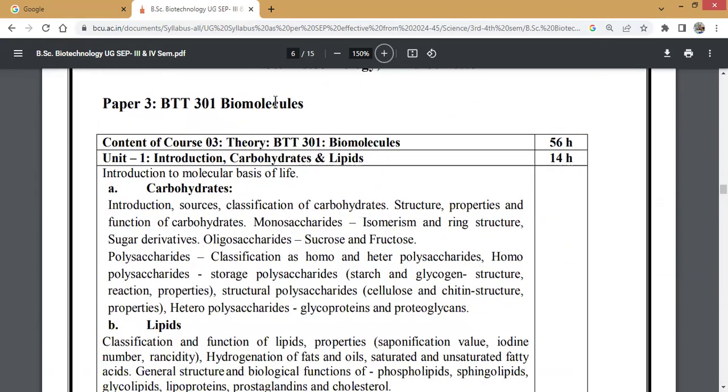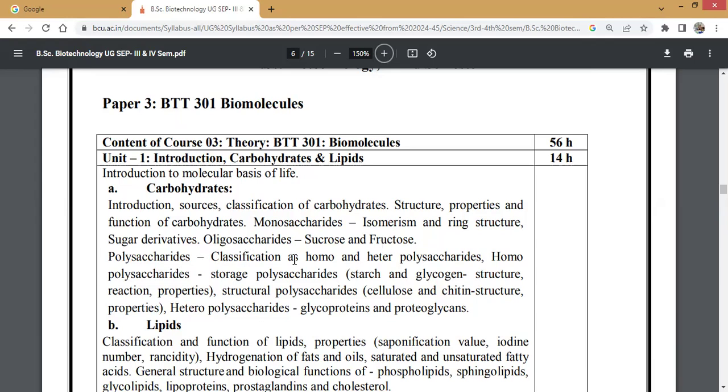In this paper of biomolecules, you are studying unit 1, an introduction to carbohydrates and lipids. First you need to understand the introduction to the molecular basis of life. Once you study this, you should focus on carbohydrates: introduction, sources, classification, structure, properties, and functions of carbohydrates. Then monosaccharides: isomerism, ring structure, sugar derivatives. Then oligosaccharides: sucrose and fructose, structure and functions.